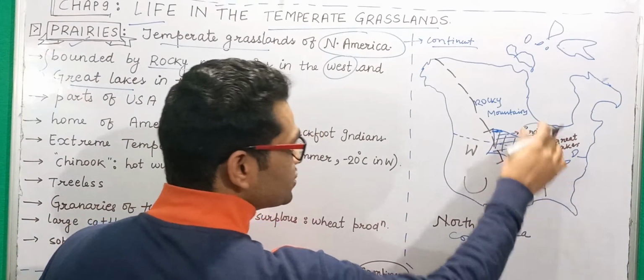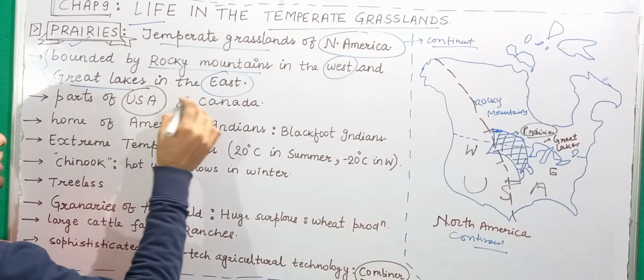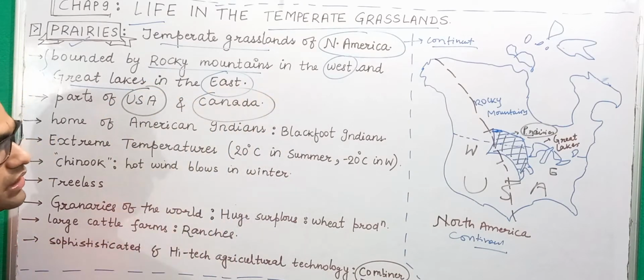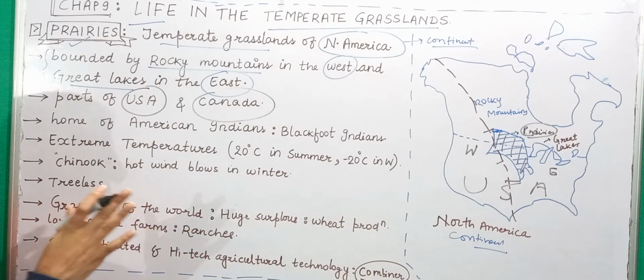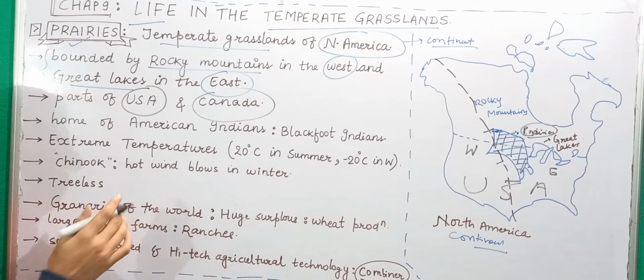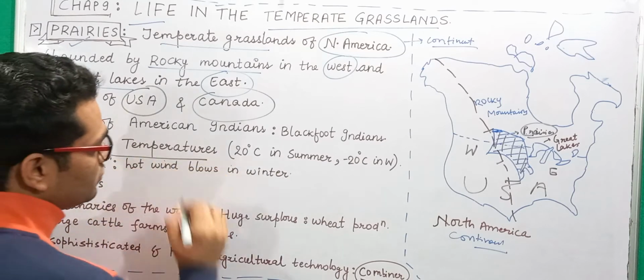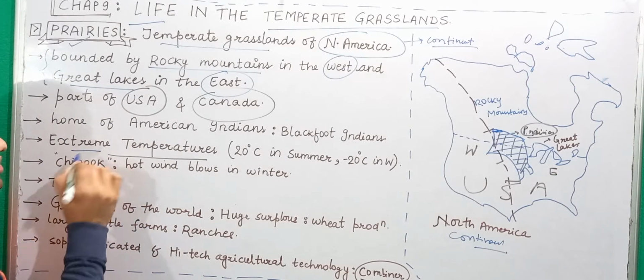This line separates Canada and the USA. So two countries are involved here, the USA and Canada, as you can see in this map also. Now, what will be the temperature in this grassland? If you look at the temperature that exists in this grassland, you will see that temperatures here are extreme.